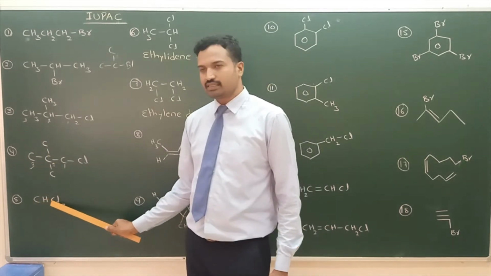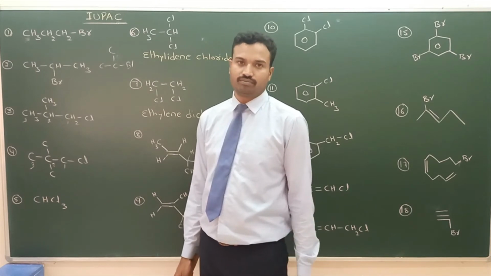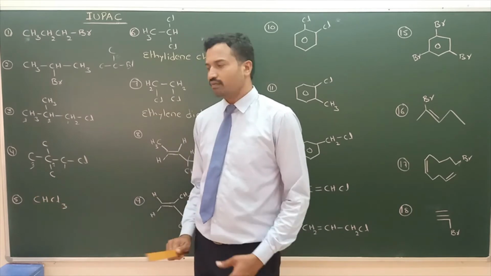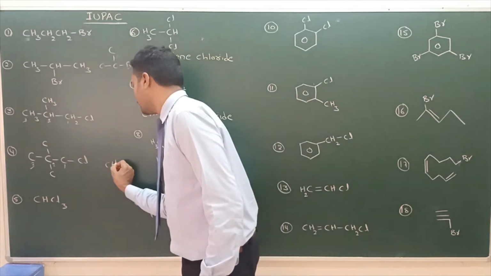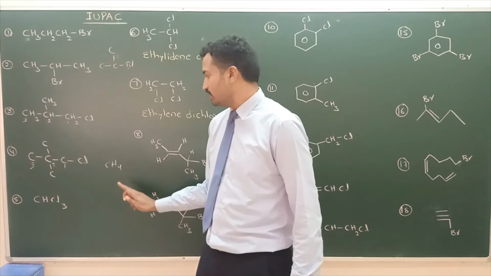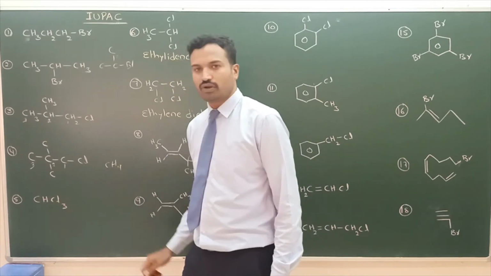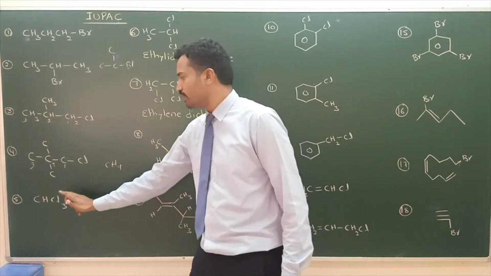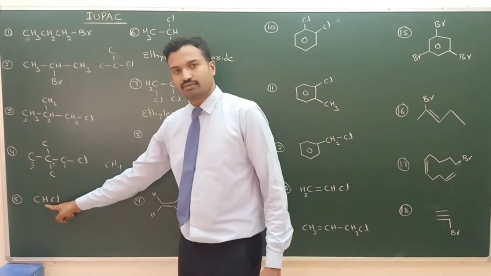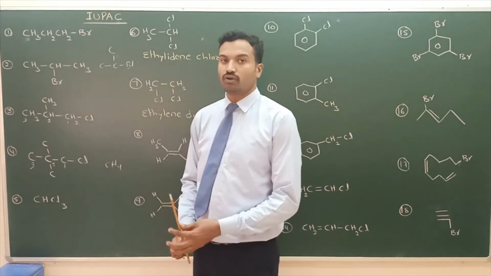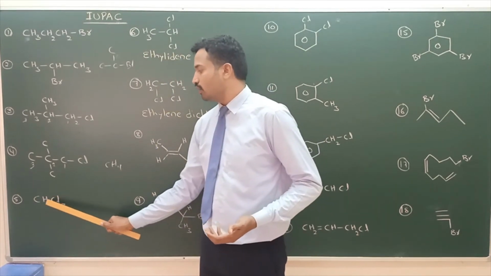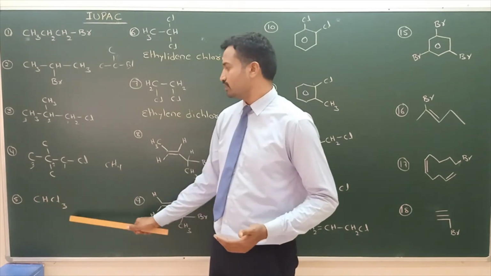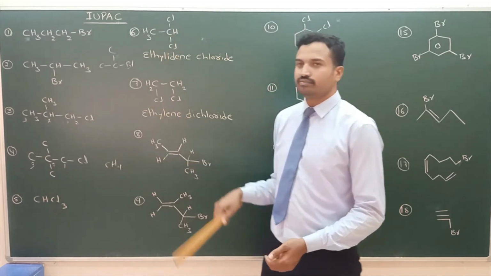Next one, CHCl3. Common name we know, chloroform. CHCl3, chloroform. Or trichloromethane. What is methane? CH4 is methane. 3 hydrogens are replaced by 3 chlorines. Total 4 hydrogens are there. 3 hydrogens are replaced by 3 chlorines. 1 hydrogen is as it is. So CHCl3, chloroform, common name. Or trichloromethane, this is the derivative of methane. So this is called trichloromethane. This is the 5th example. Next, the 6th one.